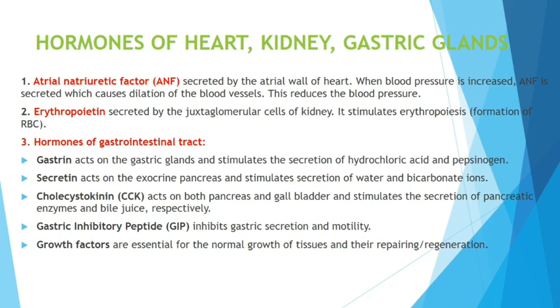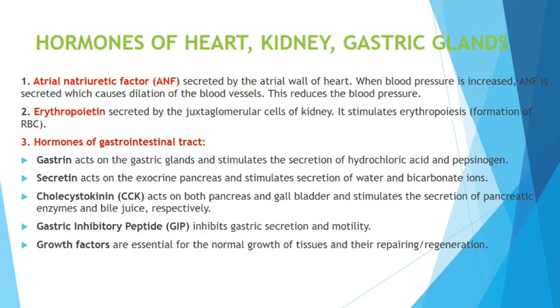Erythropoietin. This is a commonly asked question. That is the kidney hormone, secreted by the juxtaglomerular cells of the kidney. Erythropoiesis means formation of RBC. Next, hormones of the gastrointestinal tract, that is stomach and intestine.